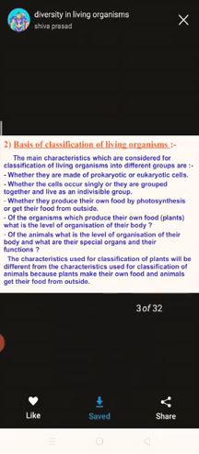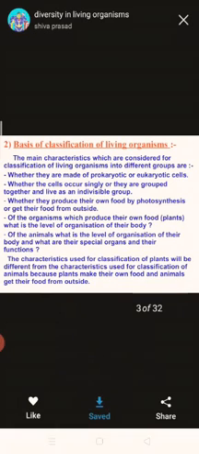Of the organisms which produce their own food, that is plants, what is the level of organization of their body? Of the animals, what is the level of organization of their body and what are their special organs and their functions? So, on the basis of all these categories, the classification of living organisms will be done.